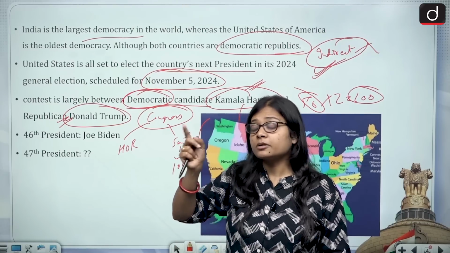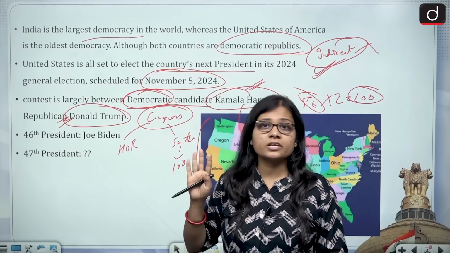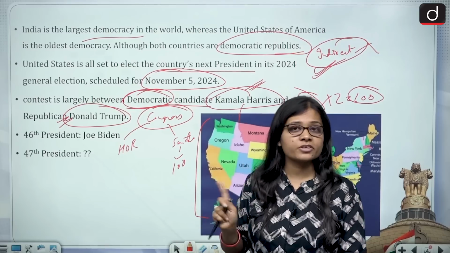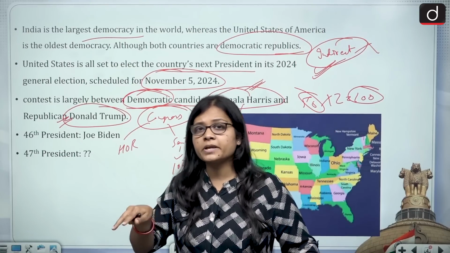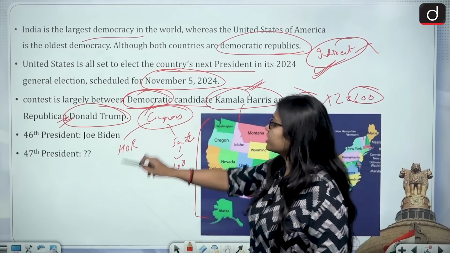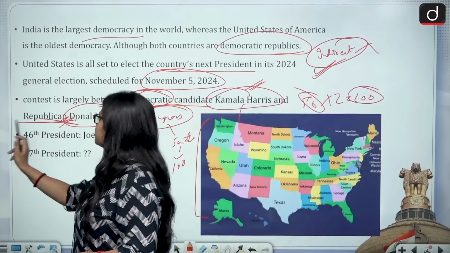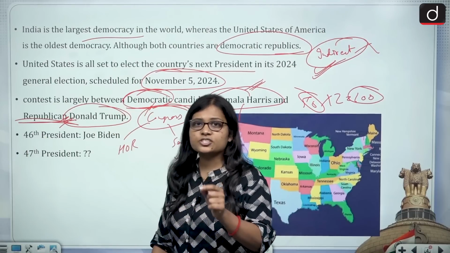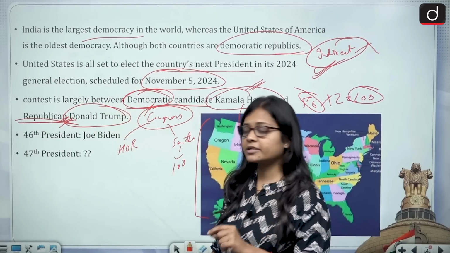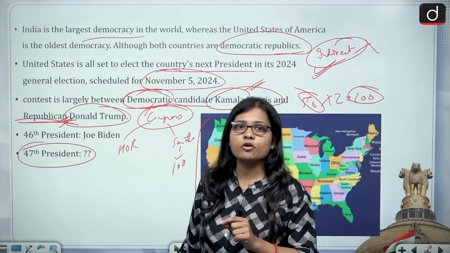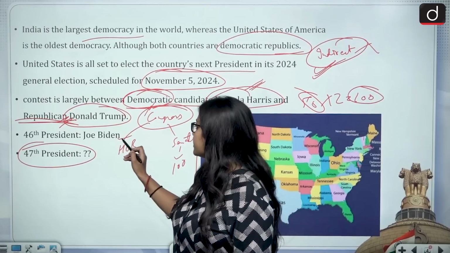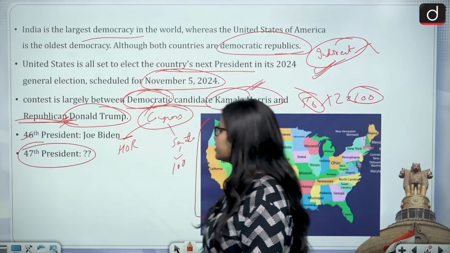But that does not mean other political parties are not there. Be very clear about it. There are multiple political parties in America, but the dominant ones are Democrats and Republicans. So the next president of the US will be the 47th president of the United States of America, and Joe Biden was the 46th president.